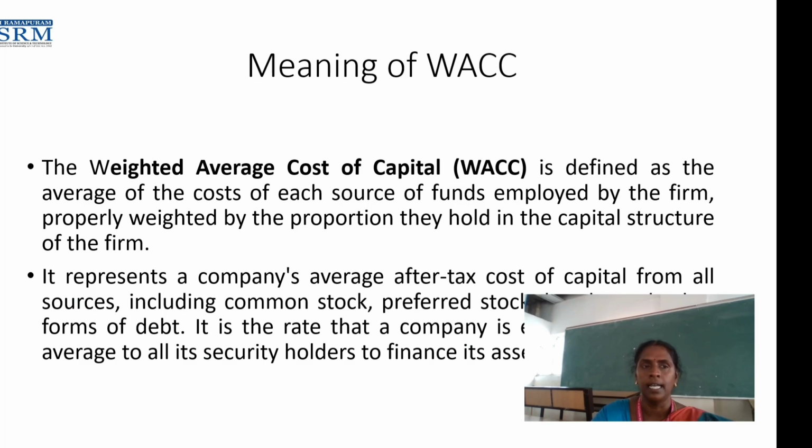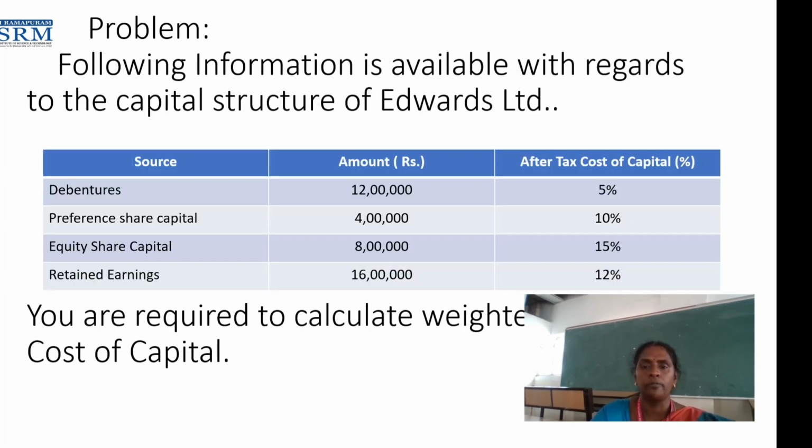The sources I listed are debentures, retained earnings, equity share capital, and preference share capital. So it includes common stock, preference stock, bonds, and other forms of debt. It is the rate that the company is expected to pay on average to all its security holders to finance its assets.